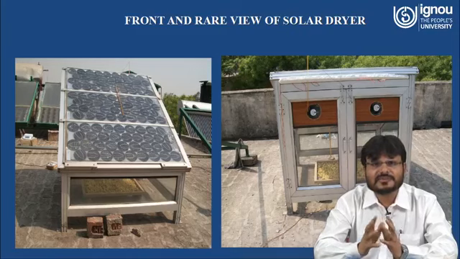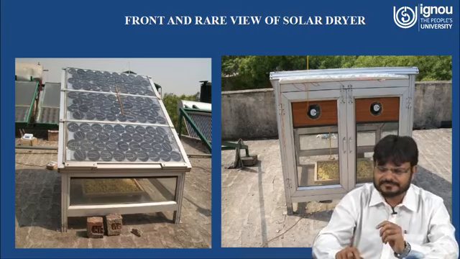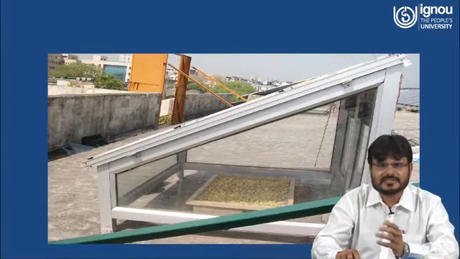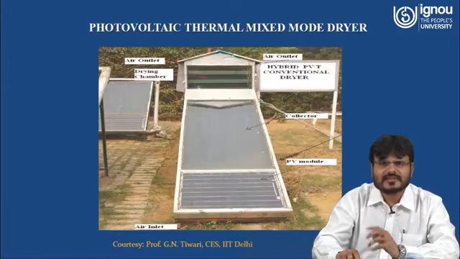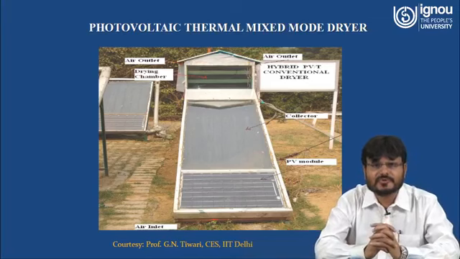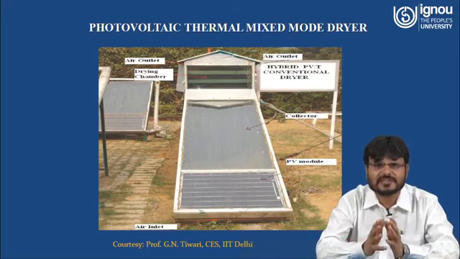Here you can see the front and rear view of the solar dryer. Again you can see this diagram, how the particular product that you want to dry is placed inside of the chamber. And this is another type, photovoltaic thermal mixed mode dryer. Why is it called mixed mode? That means you are using the collector also, you are using the PV module also. So in fact it is called a hybrid PV dryer.